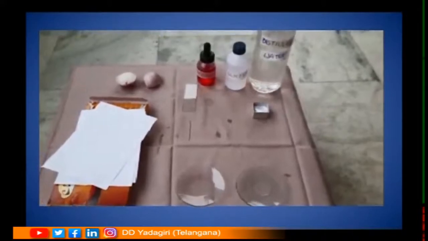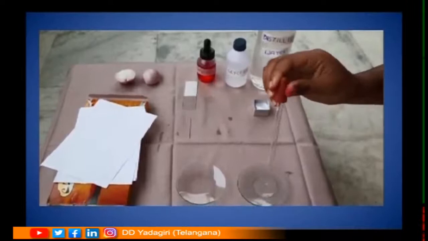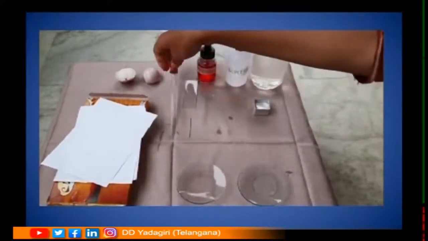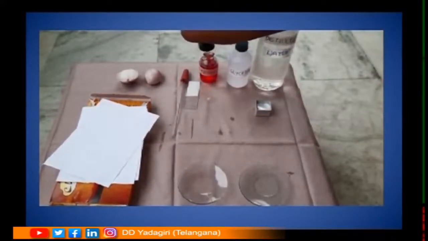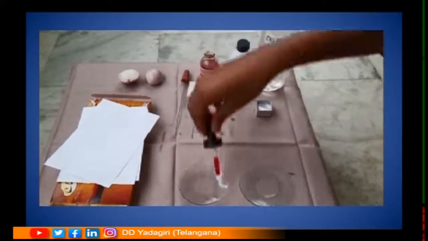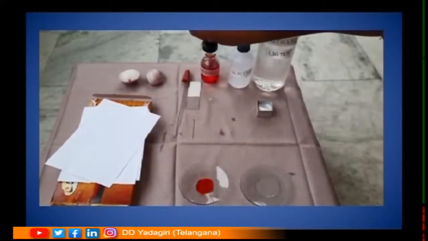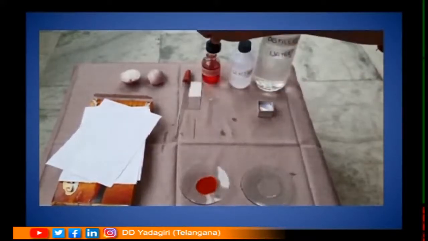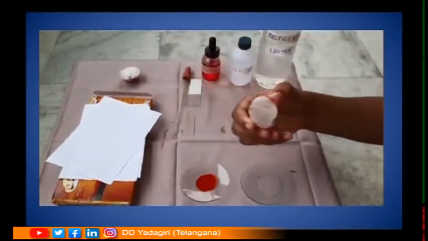Can you look at clearly, students? Yeah, you also can do this experiment at your home. Now we take a few drops of safranin solution into another watch glass. We take more amount of safranin solution so that it can be colored properly.